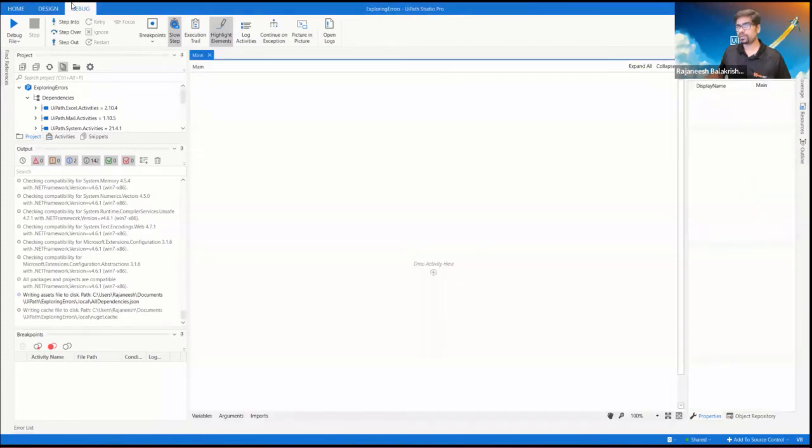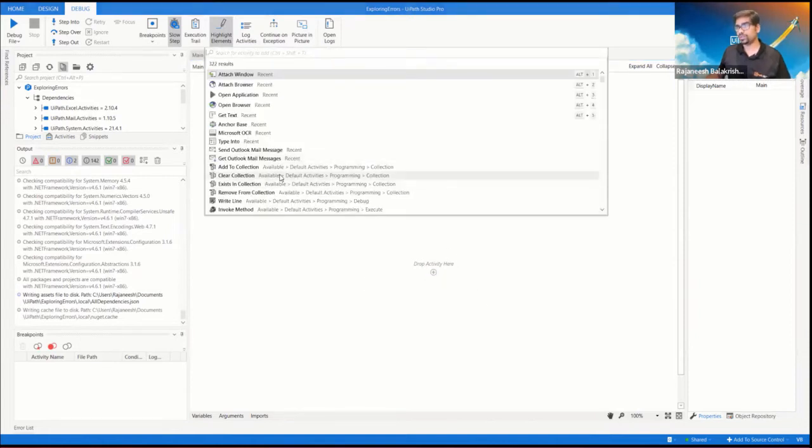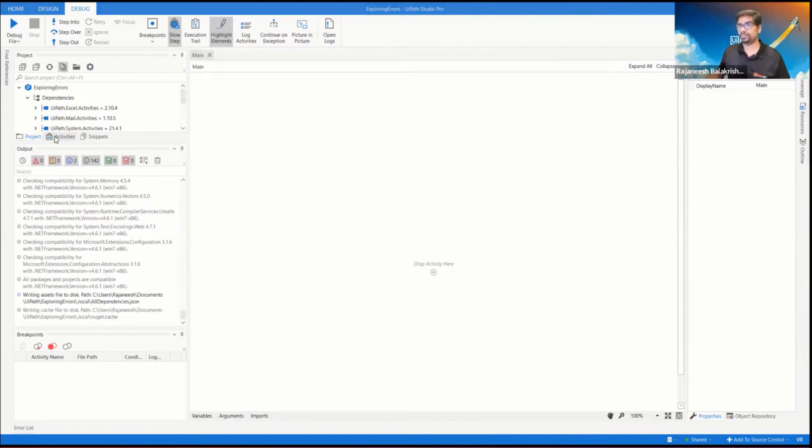So the debug panel, all these are the features. You can see Debug File, Stop, Step Into, Step Over, Step Out, and a couple of options here which are disabled now. And you can see Breakpoints, Slow Step, Execution Trail, Highlight Elements, Log Activities, Continue on Exception, Picture in Picture, and Open Logs. These are all the main features that are available initially, and during the runtime you get many other features as well.